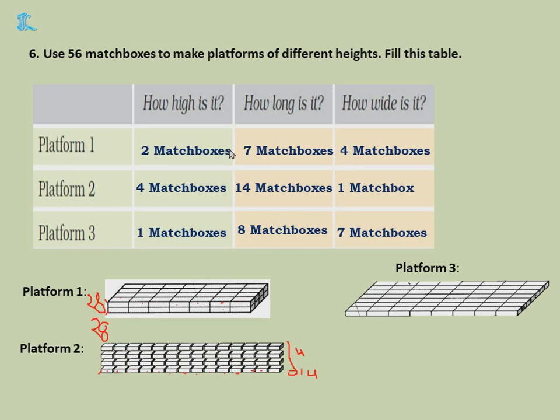And you see the volume. How you'll get the volume? Just now I told you. Length into width into height, if you multiply, you will get the volume. See, 7 into 2 into 4, 56. 4 into 14 into 1, 56. 1 into 8 into 7, 56. Now, the volume of each platform is equal to, just now we calculated, 56, because totally how many have we used? 56 matchboxes.